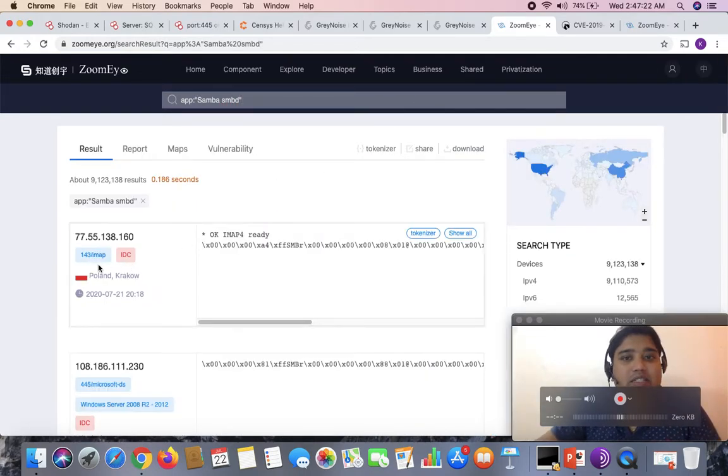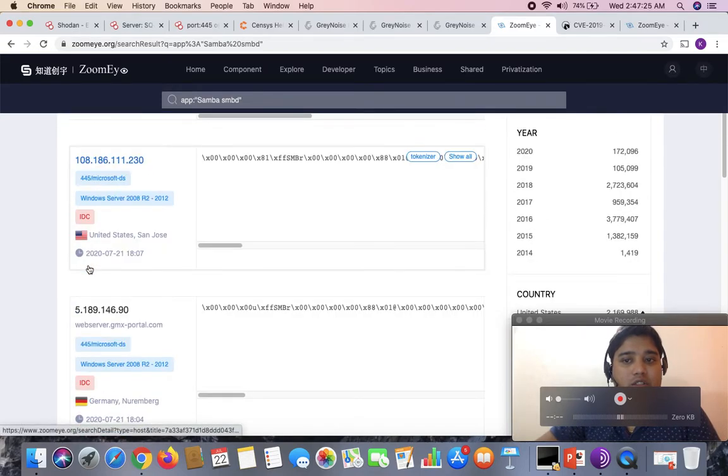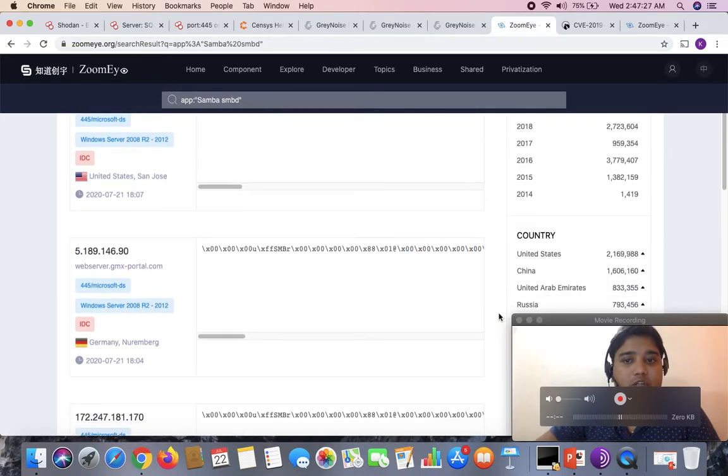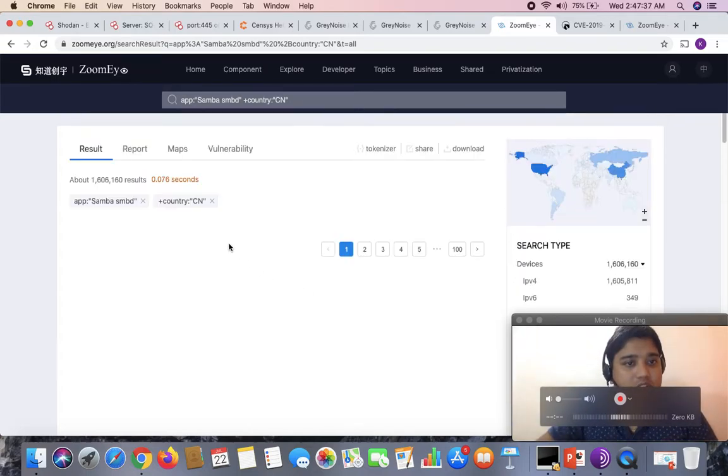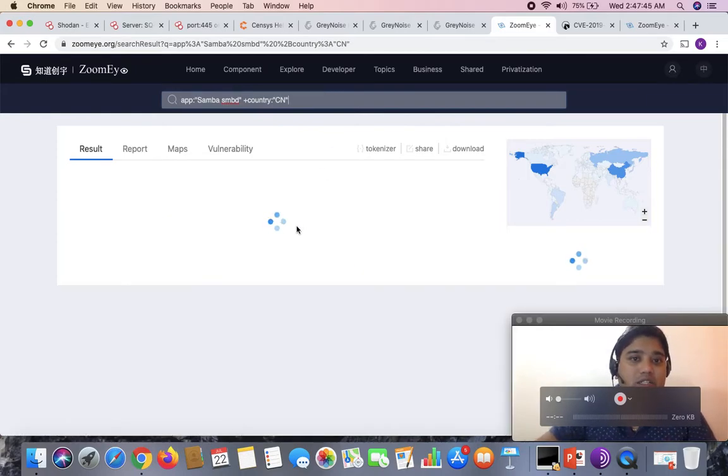Here you can see I was searching for the devices, and according to the country I can apply the search. For example, I want only the filtered data which belongs to China. So in one search I can easily see the information of each city in China. Let me give it an attempt.